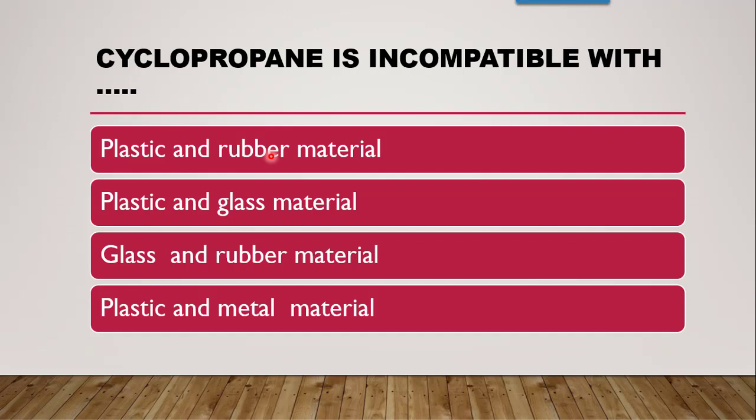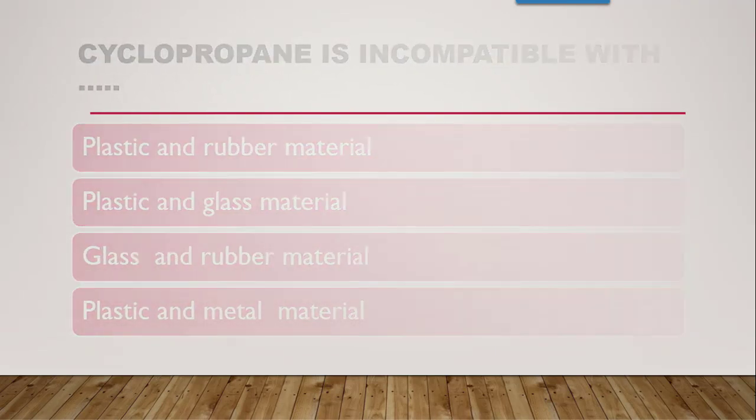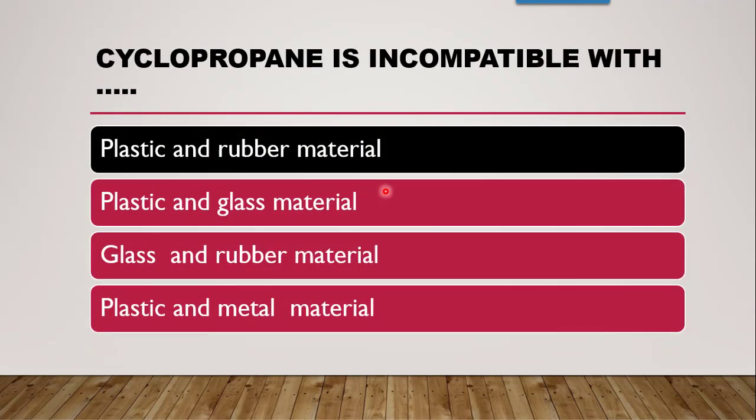Next question is, cyclopropane is incompatible with which of these? Whether it is plastic and rubber material, plastic and glass material, glass and rubber material, or plastic and metal material. The correct option according to the stability and storage conditions of cyclopropane is, it is incompatible with plastic and rubber material. It is to be stored in a metal cylinder, which is orange in color.